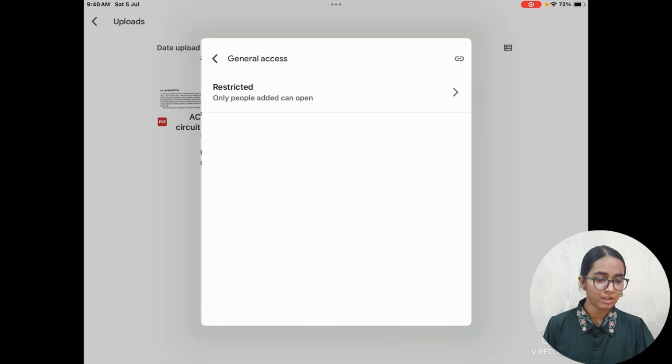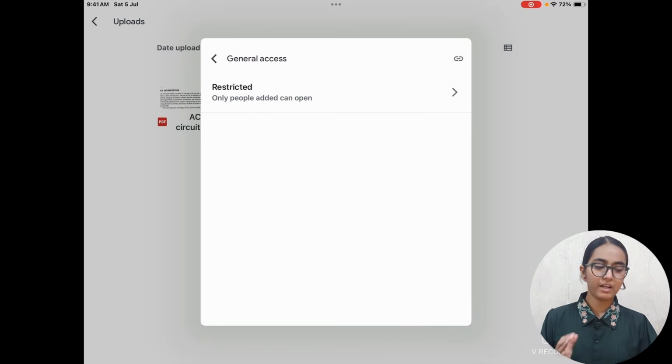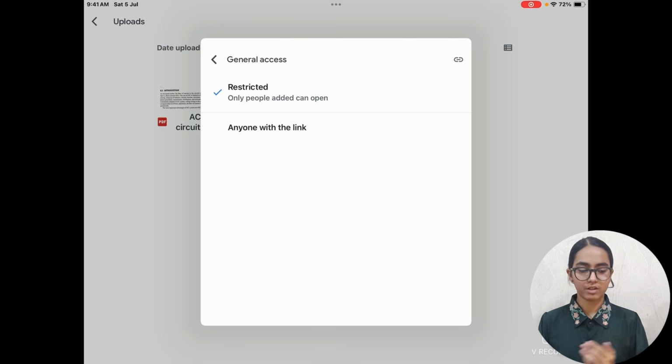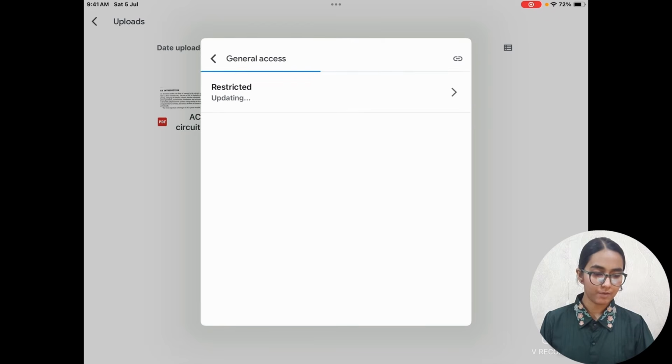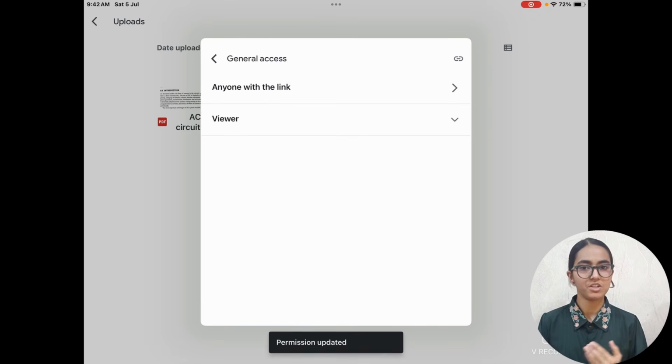So click on the arrow button. This is the option that is selected. Again click on the arrow button and it is restricted. Change it to anyone with the link. Now it is getting updated and your permission is updated.